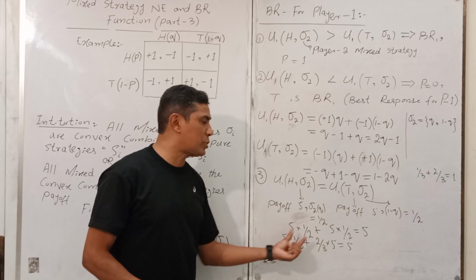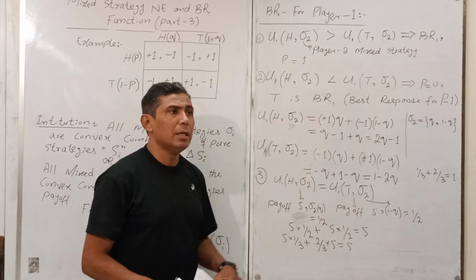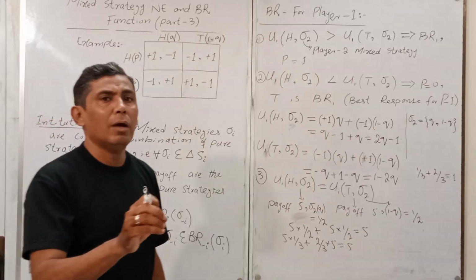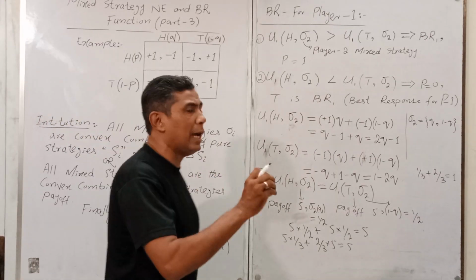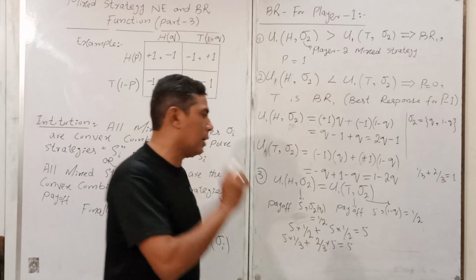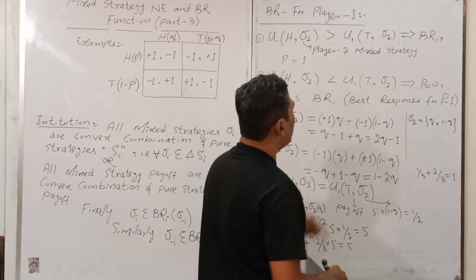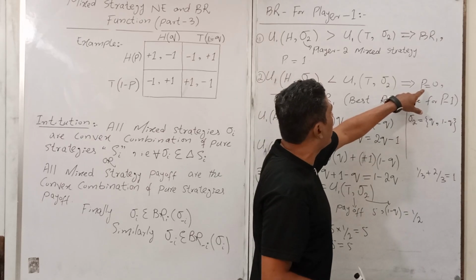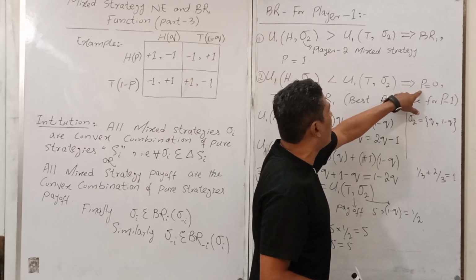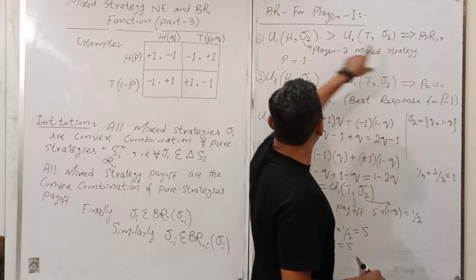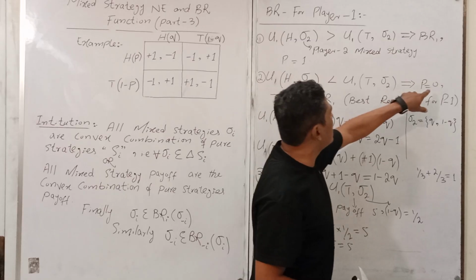So there is the same payoff. Clear? So it means in this condition the probability will not be a fixed value. It lies between 0 and 1. So I can write here the probability. Here we decided that the probability in case of head is 1, in case of tail is 0.